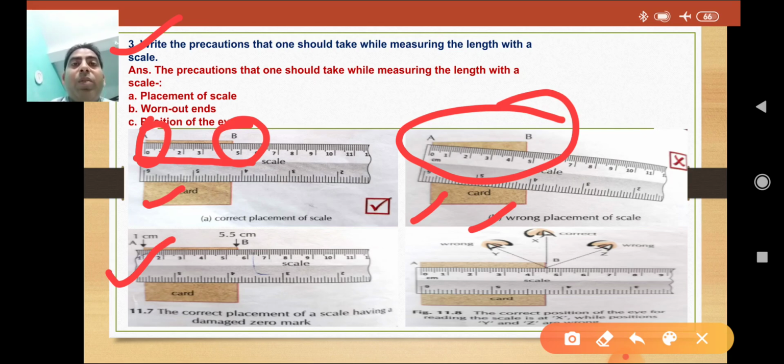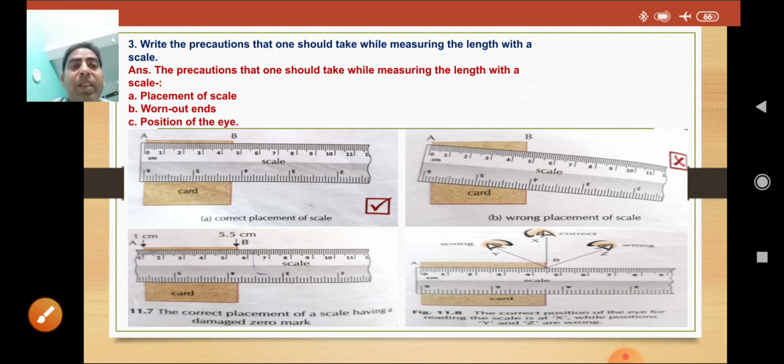Now the second point is the worn out end. Here we can see the scale is worn out, meaning broken from the start. Sometimes due to repeated use, the zero mark of the scale gets worn out and cannot be seen clearly, or the end of the scale may get damaged or broken.